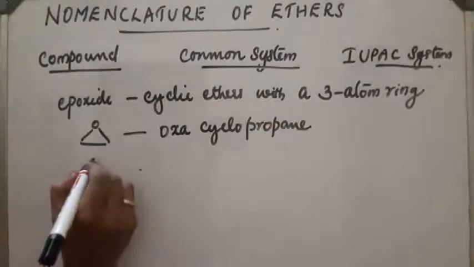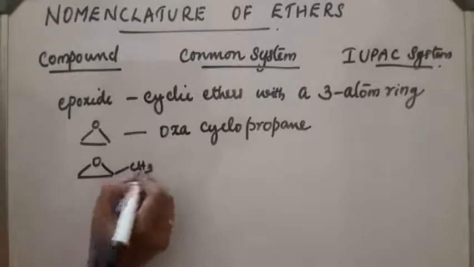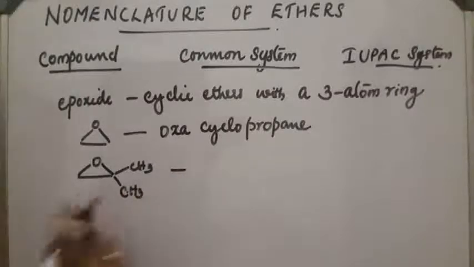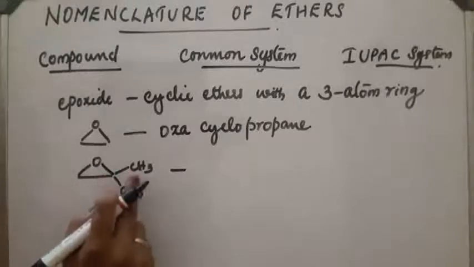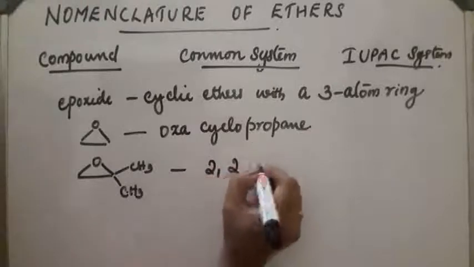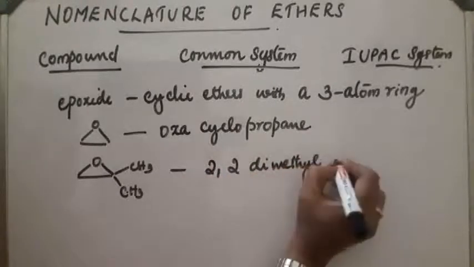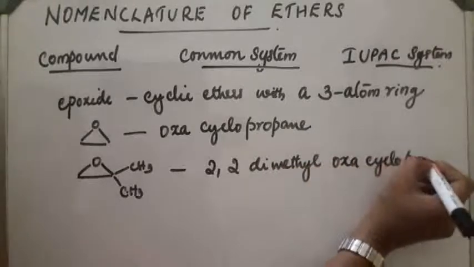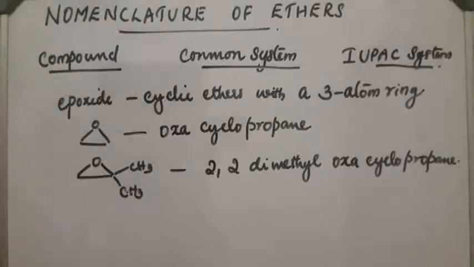Take one more example. 2 CH3 groups are attached. How can we name this compound? On the second position there are 2 CH3 groups, so 2,2-dimethyloxacyclopropane. Like this we can name the compounds of ethers.